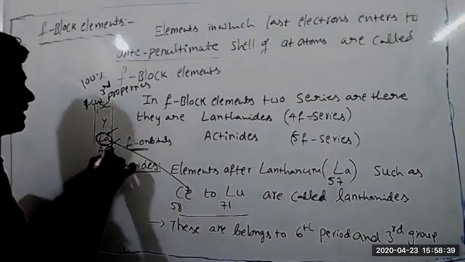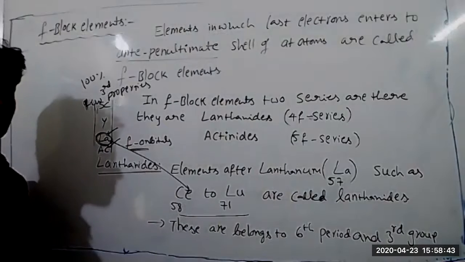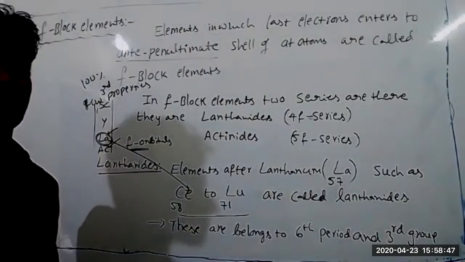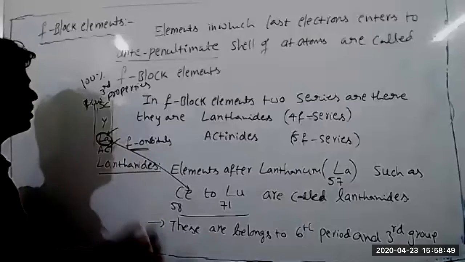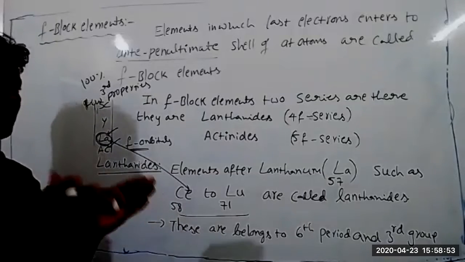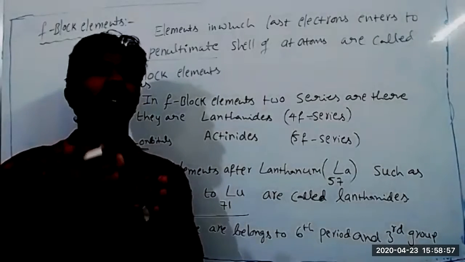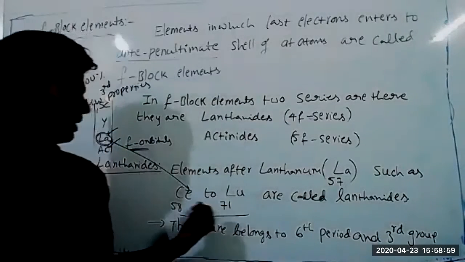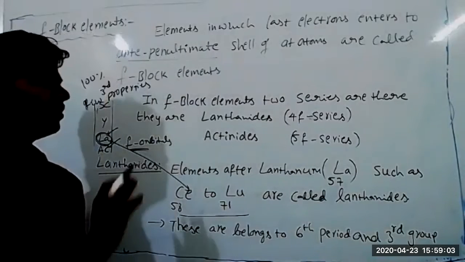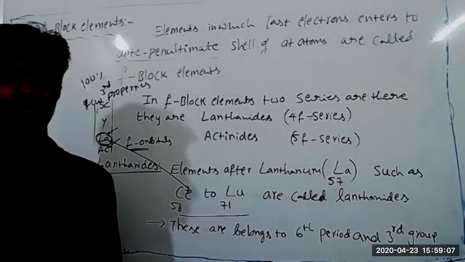And also, the lanthanum element belongs to the third period. So these also belong to the third period, but not all the elements have the same chemical properties. And we shouldn't call those d block elements. Here, blocks are classified based on the last electron entering into the orbital. In this case, the last electron is entering into the f orbital, not the d orbital. That's why cerium to lutetium are taken as f block elements.